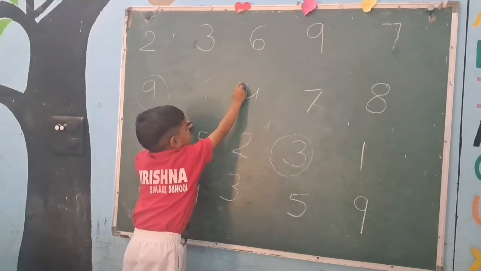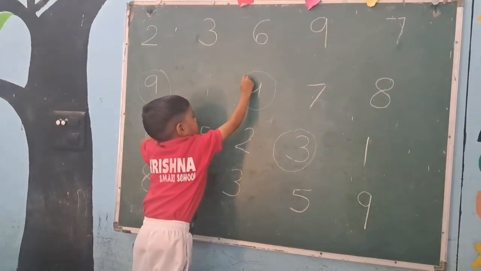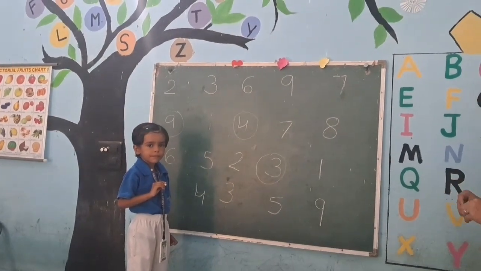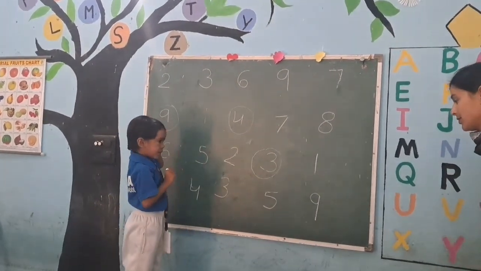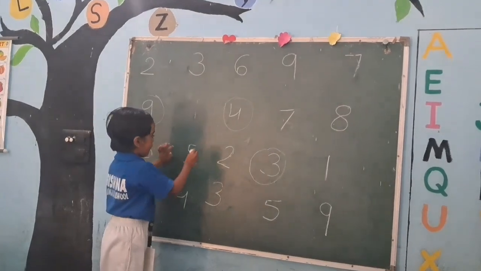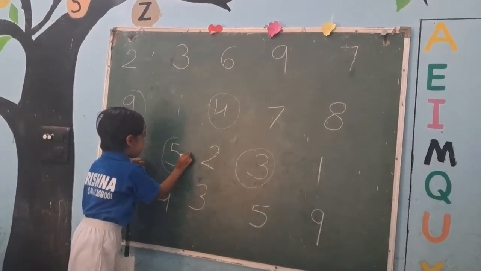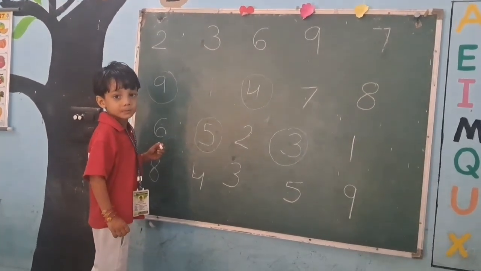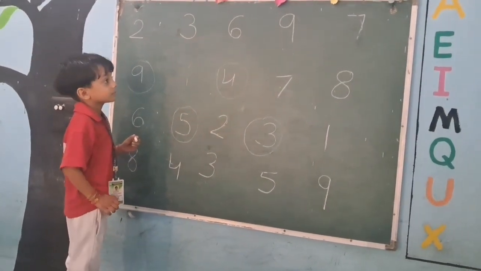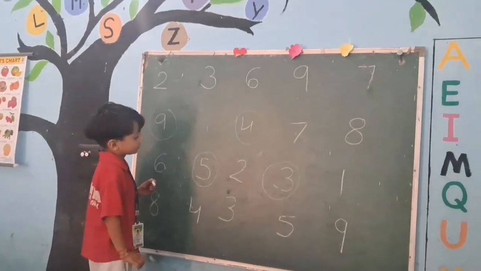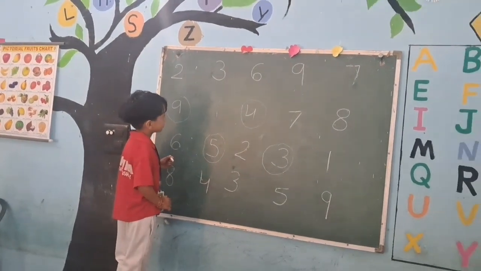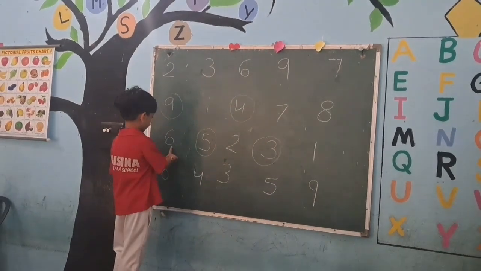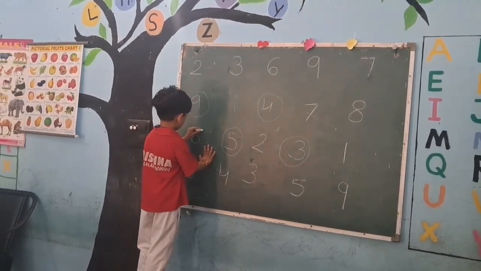Where is number 4? Very good. बहुत अच्छे. Find out 5 number and put the circle. Find out 5 number. Yes, very good. Jashandeep, find out number 6 and put the circle. Where is 6 number? Look at the blackboard carefully. Where is number 6? Very good. Now put the circle.